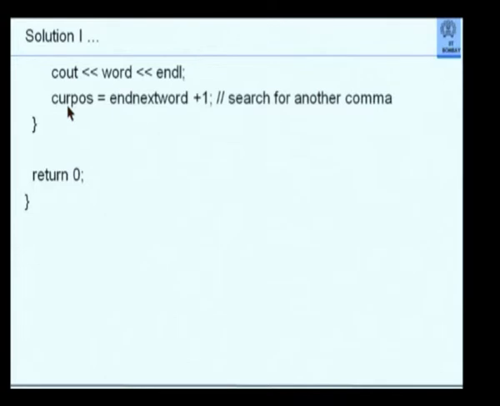I set cur pos equal to end next word plus 1. Because remember, I had located one comma, and I still have to go forward in that sentence to locate another comma. Ordinarily, I could have started from the cur pos itself. But whatever was the cur pos, after I have located a word there is an end of word, so I could start from that point. I am just reducing the amount of search to be done. However, that is not important. I could have started from the position next to that comma.